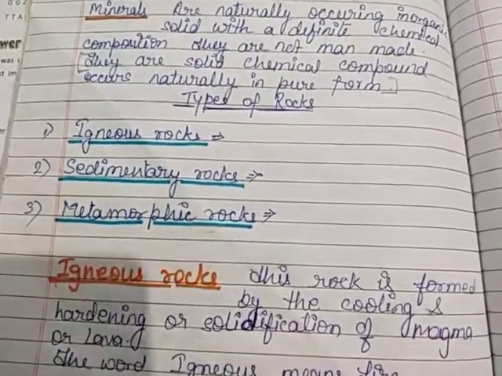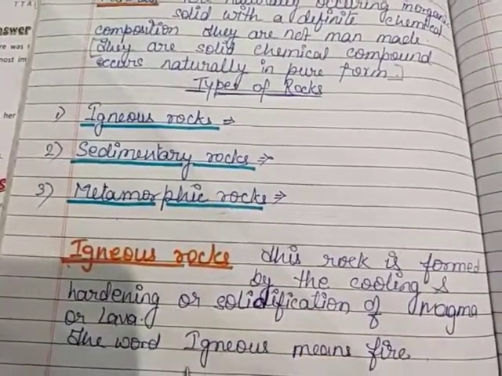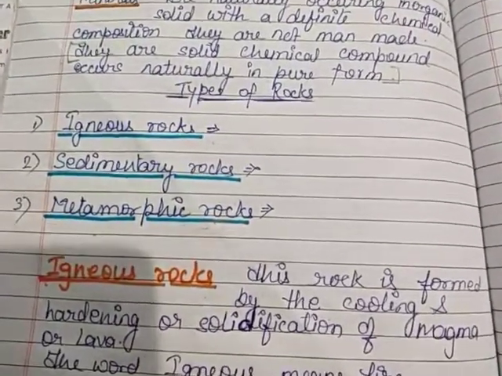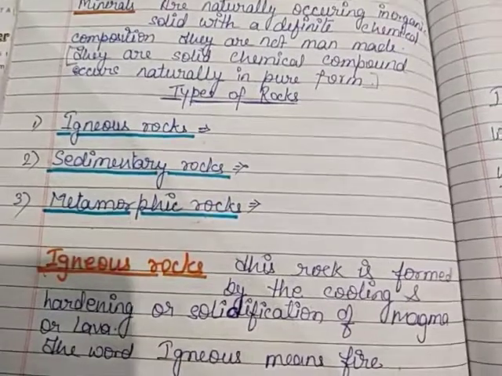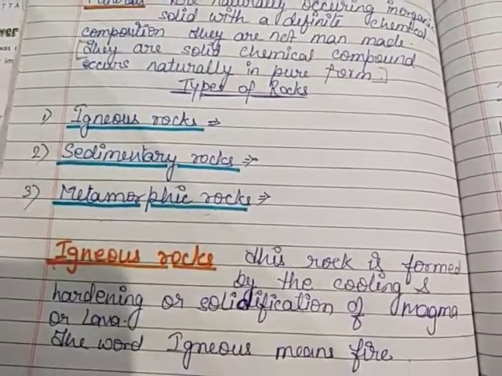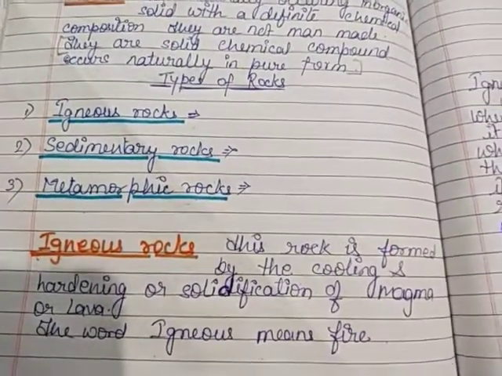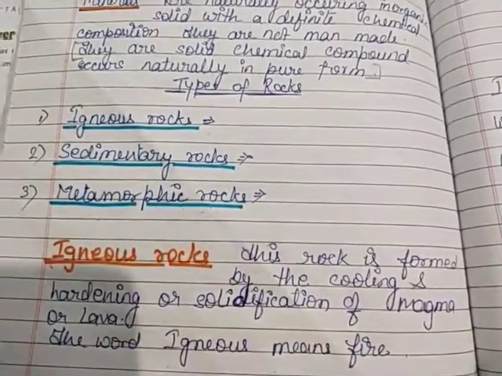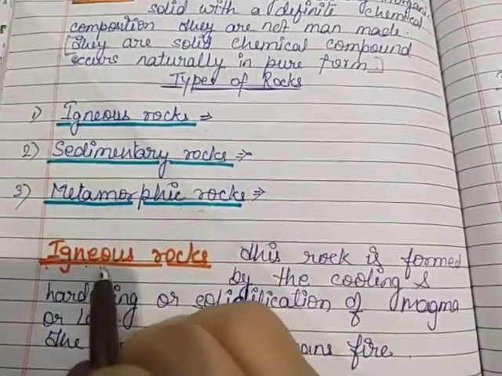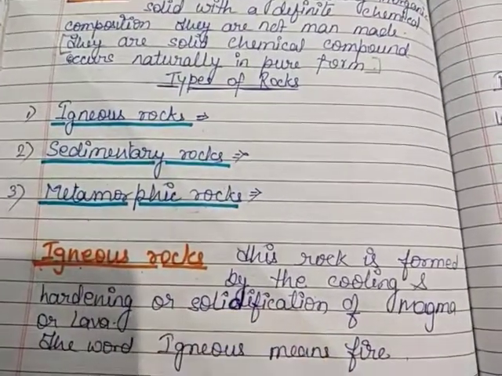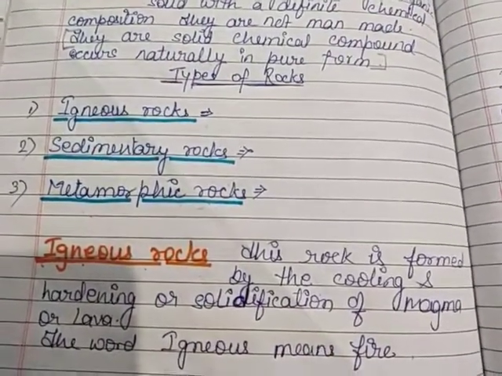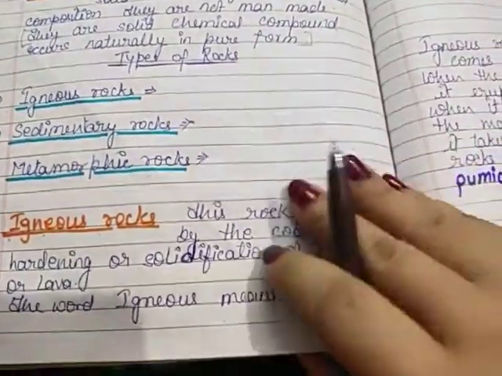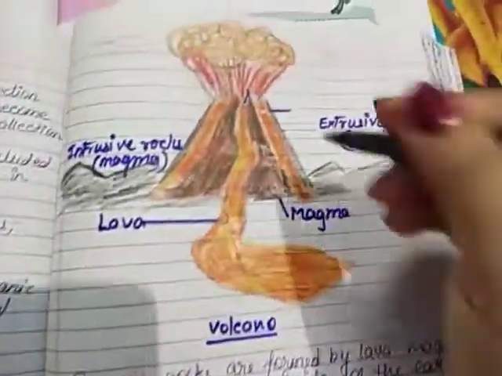Igneous means fire. So this rock is formed by the volcano. These are the rocks which are formed by the cooling and hardening of volcanic materials. The word igneous is derived from a Latin word meaning fire, and these igneous rocks are made by volcanic eruption.